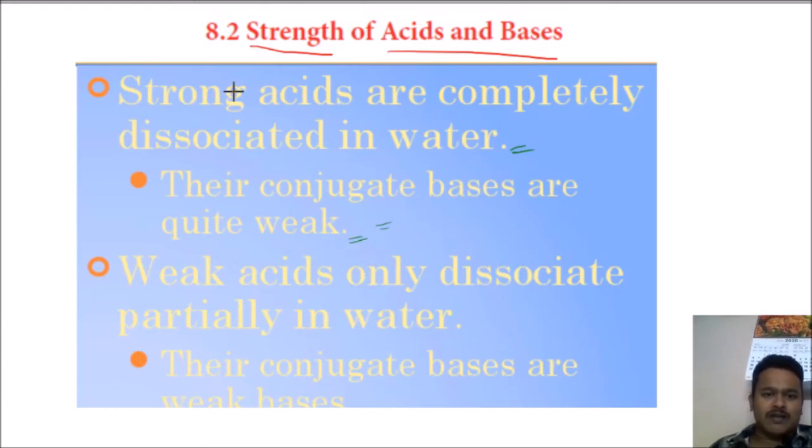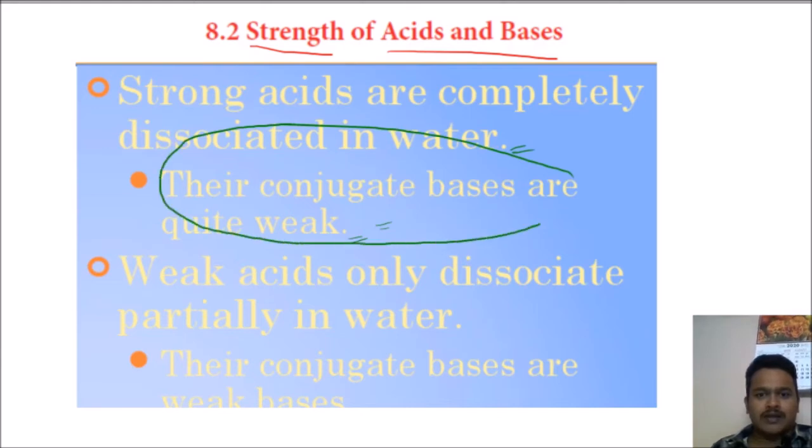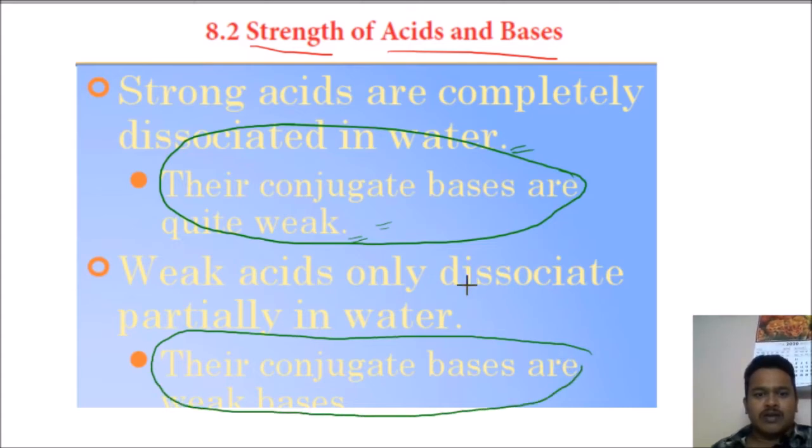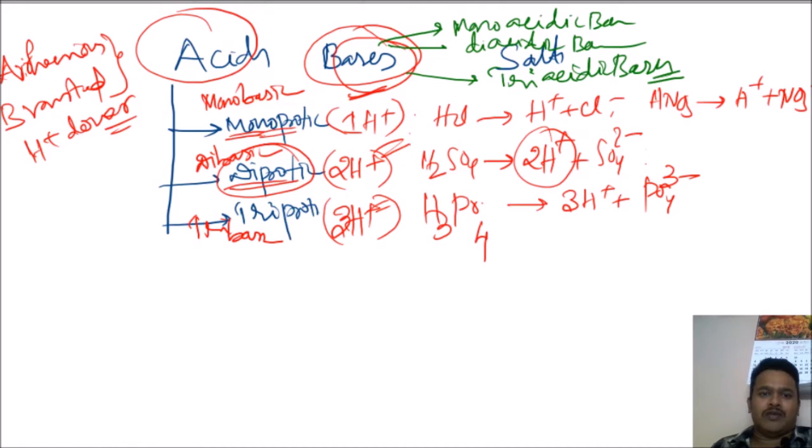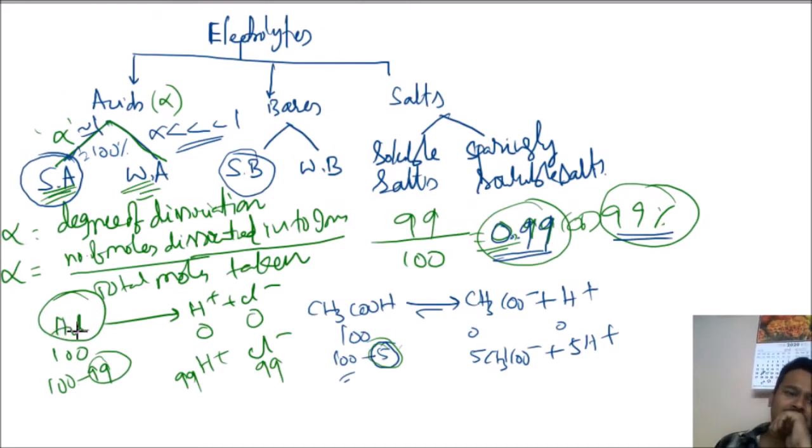See, these 2 points I will talk about. Conjugate bases of strong acids are quite weak. Weak acids, their conjugate bases are weak bases. It's quite weak. Why? You see, HCl, everybody observe. HCl is a strong acid. I will show you another slide, it's confusing to you.